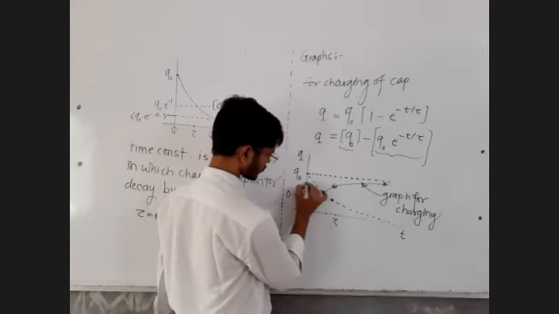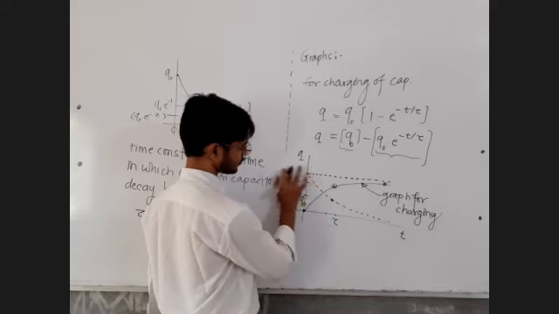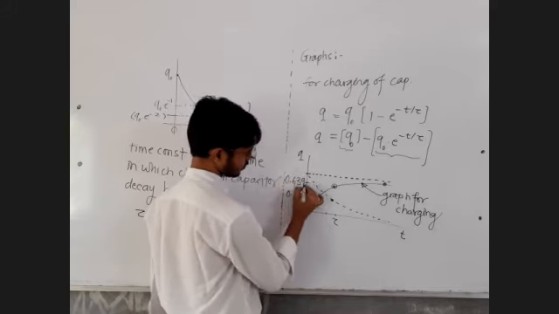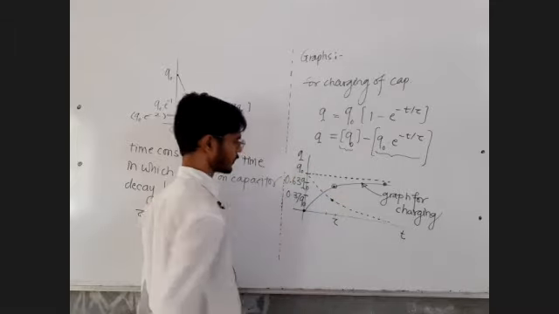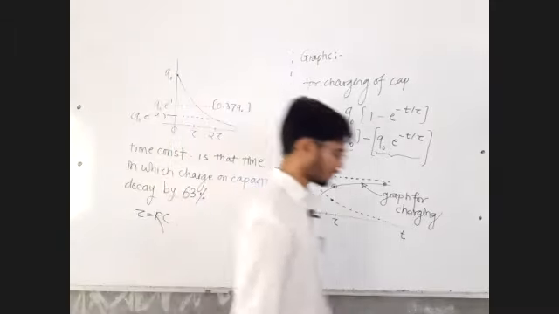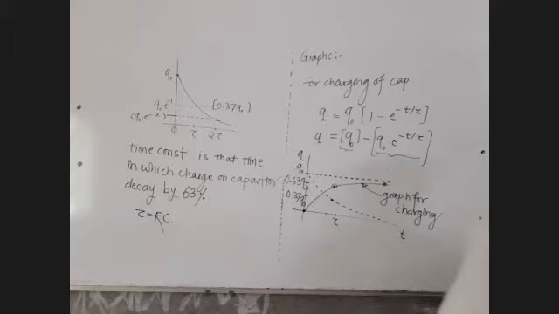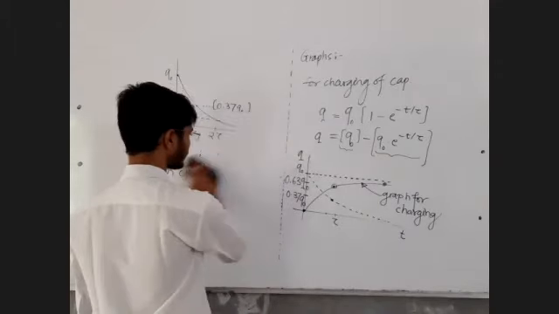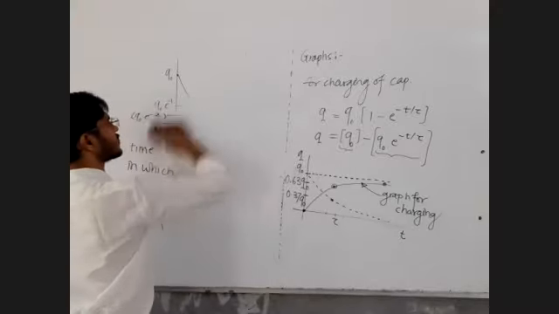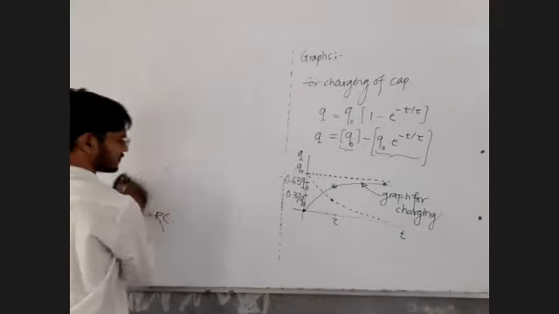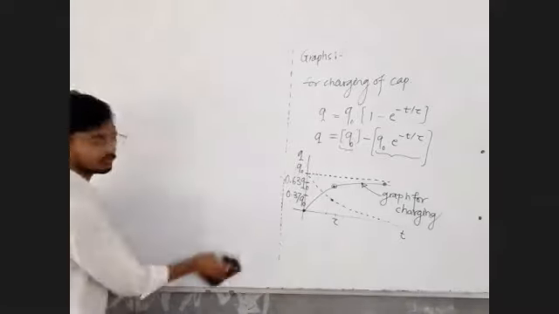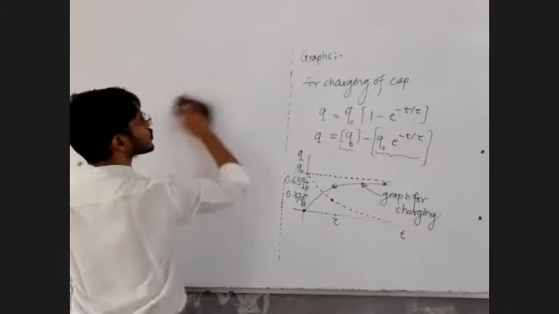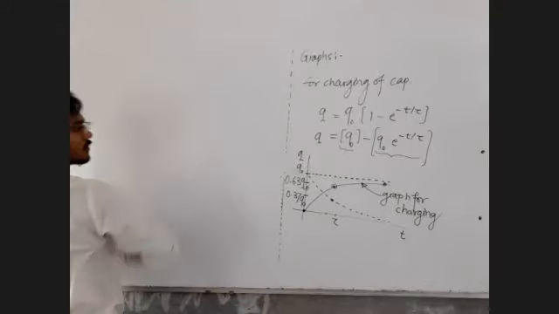This value will be 0.63 of Q naught. This is Q naught. Are you getting this? I know this seems a little mathematical, but that's okay. Let's deal with it. Should we skip something because it is tricky? No. Go through the process.